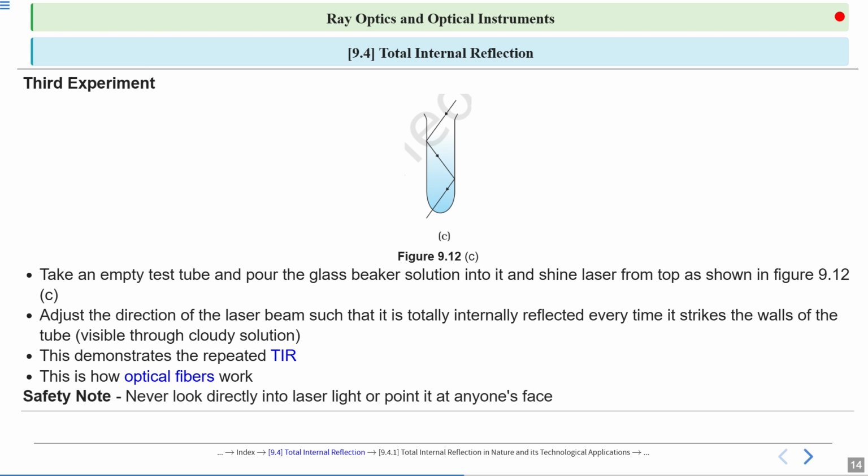The important point here is this: never look directly into laser light or point it at anyone's face.